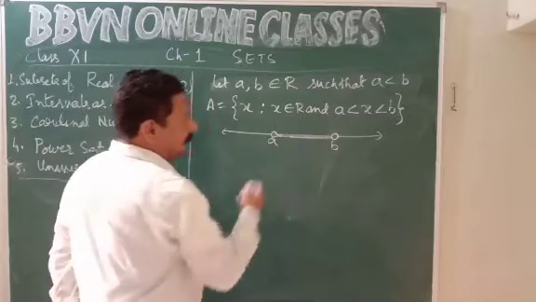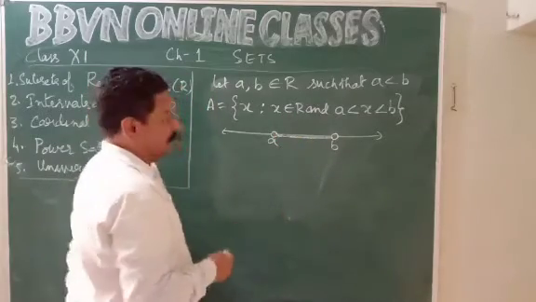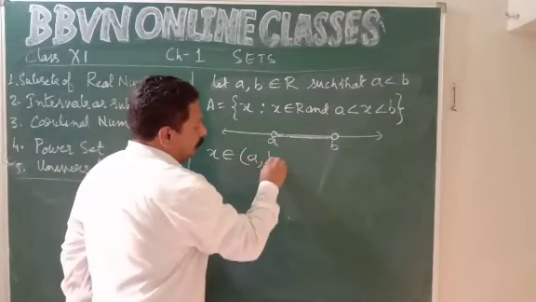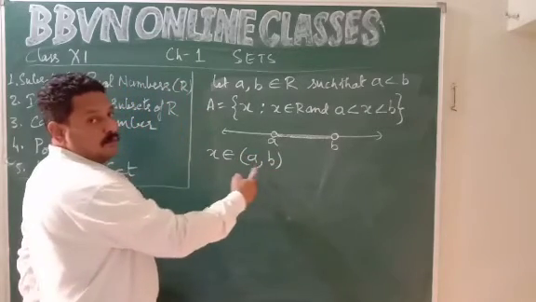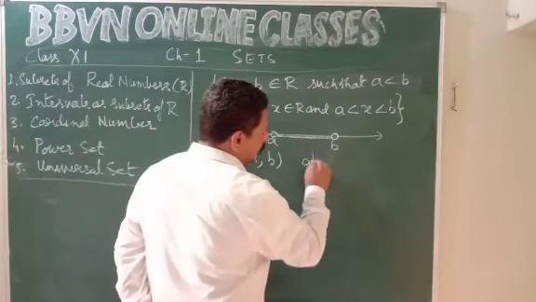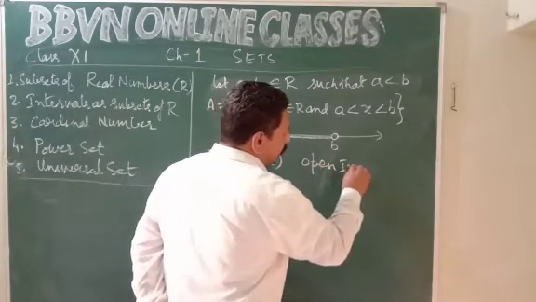So how do we write X in the form of an interval? So X belongs to (A, B), with open brackets, simple brackets. So this is called an open interval.